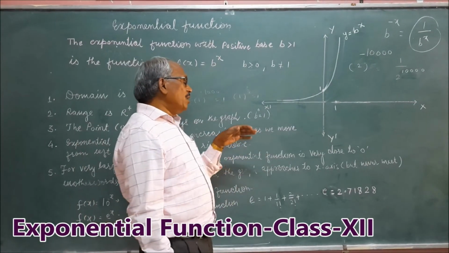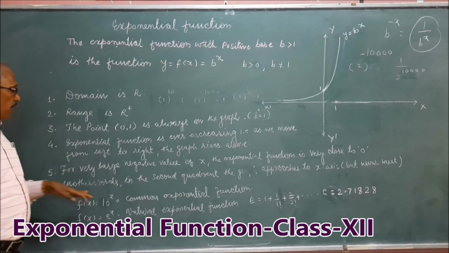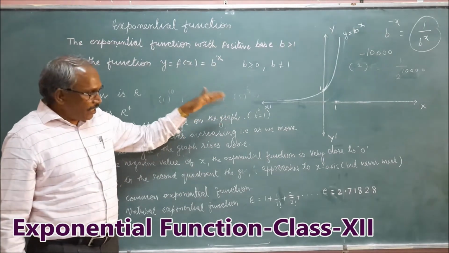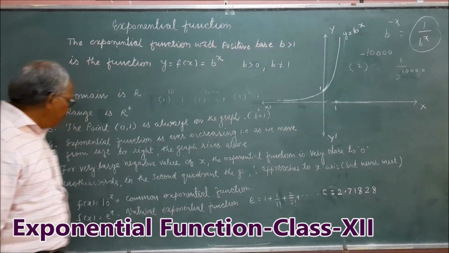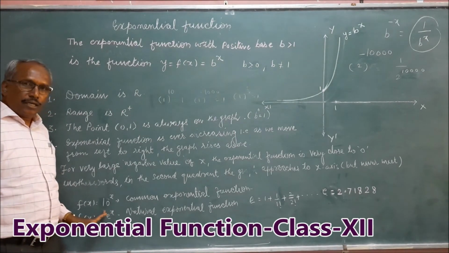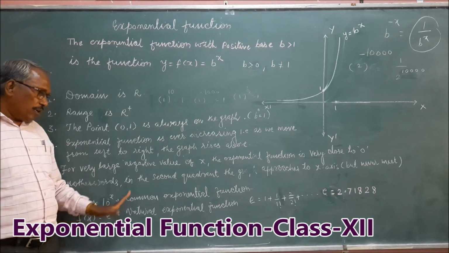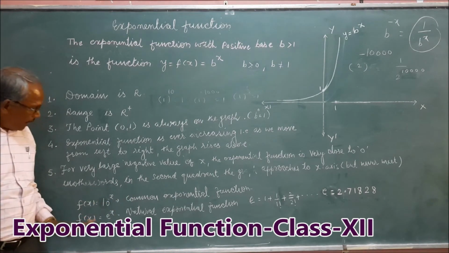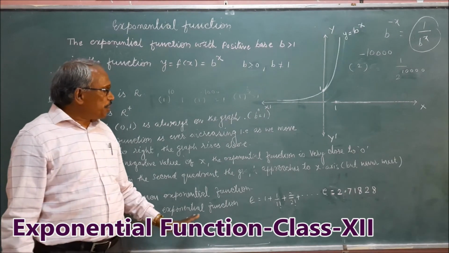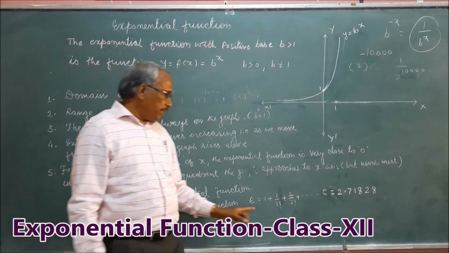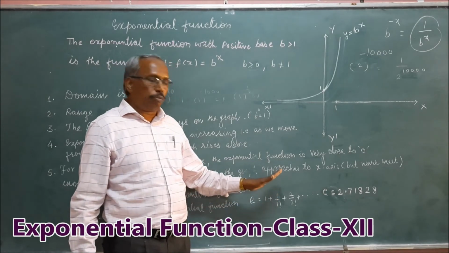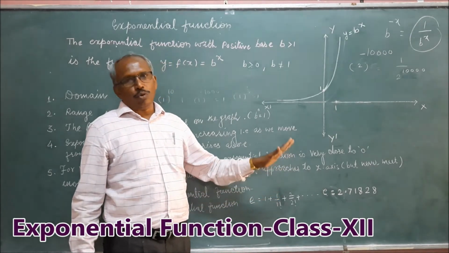Another important point: if we take b = 10, then 10^x is called the common exponential function, and e^x, where the base is e, is called the natural exponential function, where the value of e is 1 + 1/1! + 1/2! + and so on.